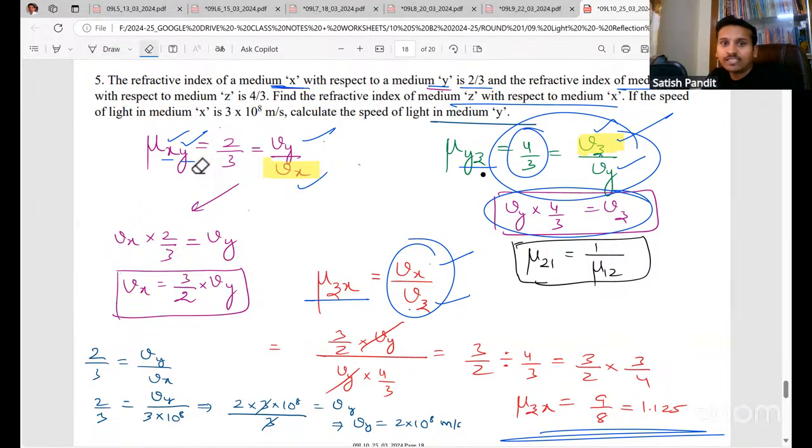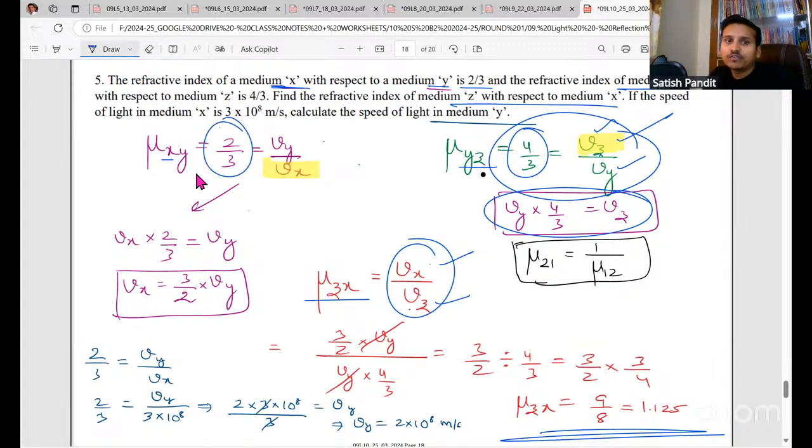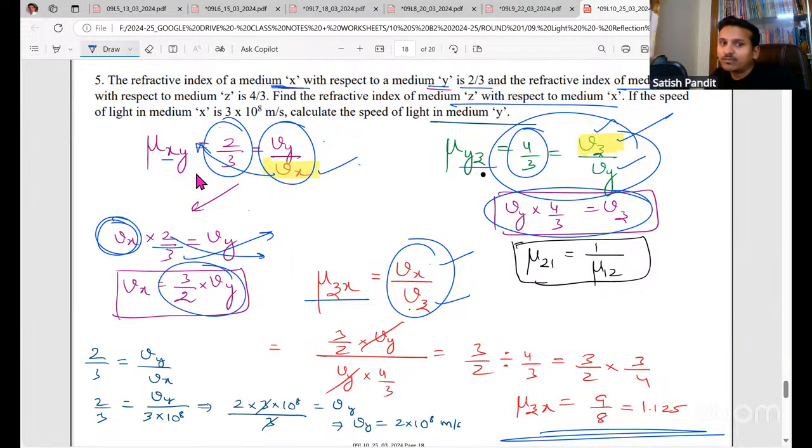If somebody is having confusion about how to get the Vx value: they have given 2 by 3 is equal to Vy by Vx. We want to get Vx, right? So cross multiply, and put Vx here. Next, we need only this Vx, right? The 3 you take to the top and the 2 you take to the bottom. Why? Because when something is at the bottom and goes to the other side, it becomes multiply, and this will become divide. That is why it becomes 3 by 2.